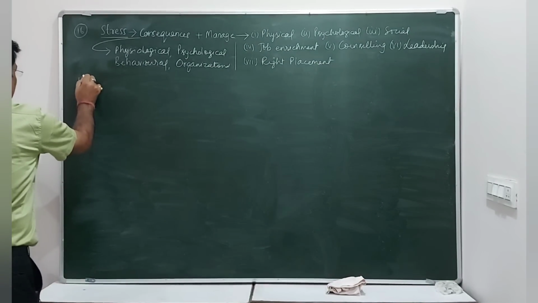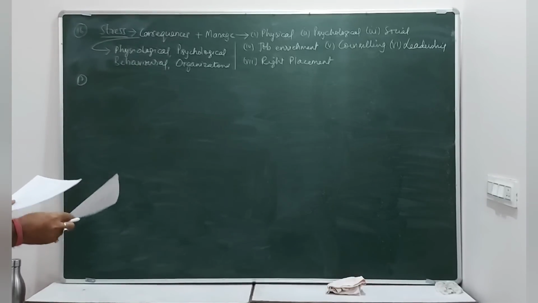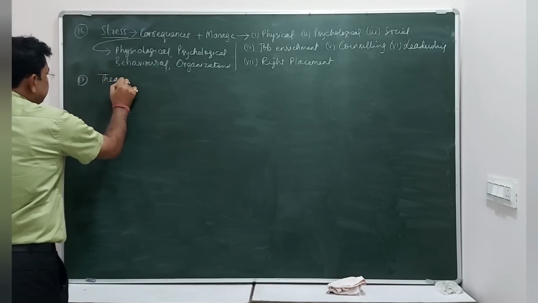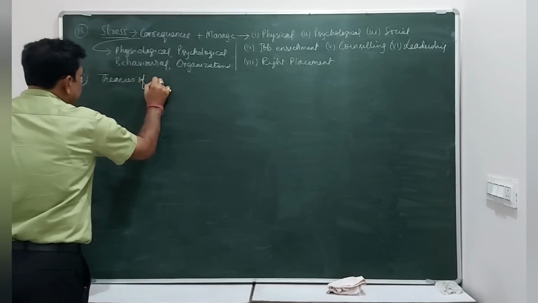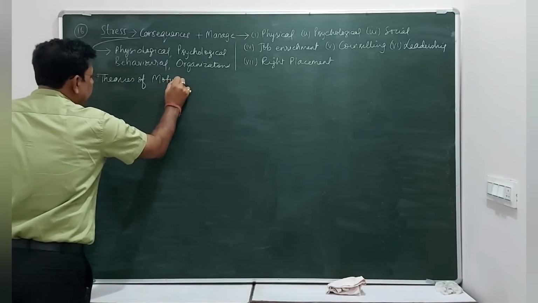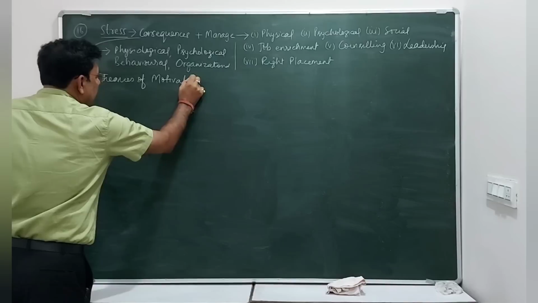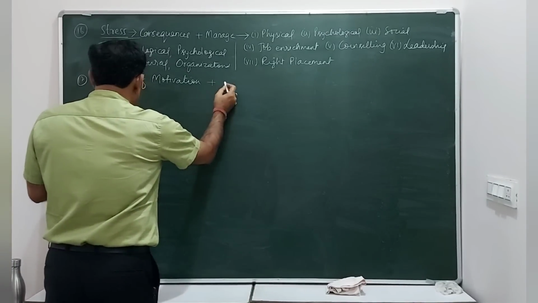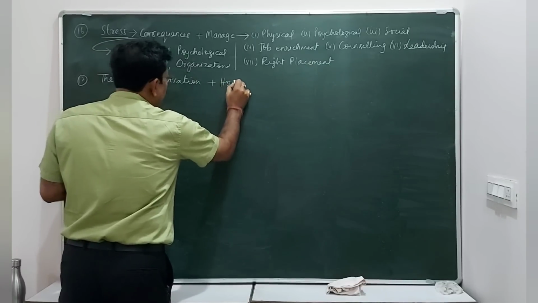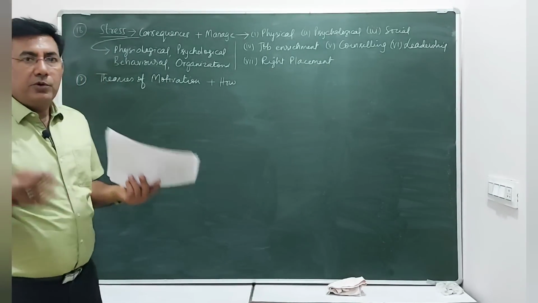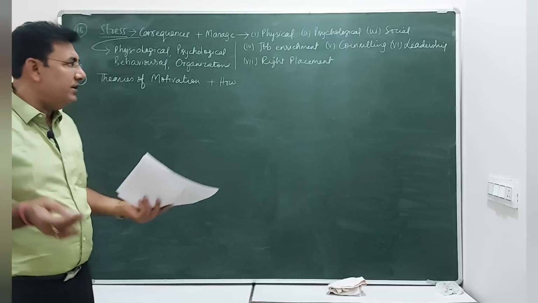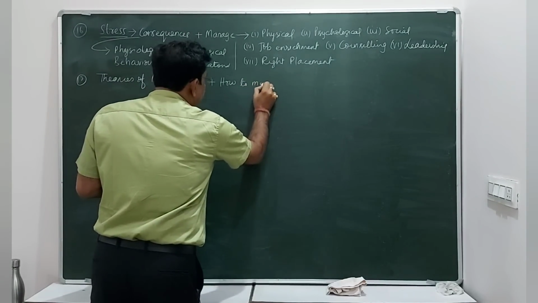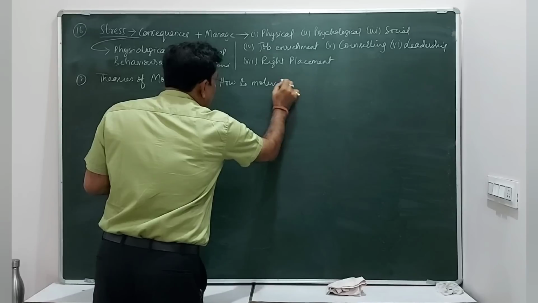Okay, let's move on to question number 17. From here you should do theories of motivation. This is again a very important chapter of MCO-01. And you can combine one more question from here: how to motivate the employees, or how employees can be motivated by an organization. This question is also very common, very important. How to motivate the employees.